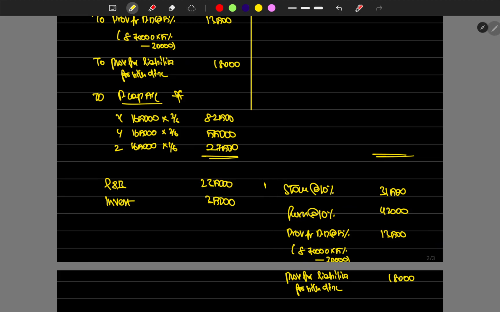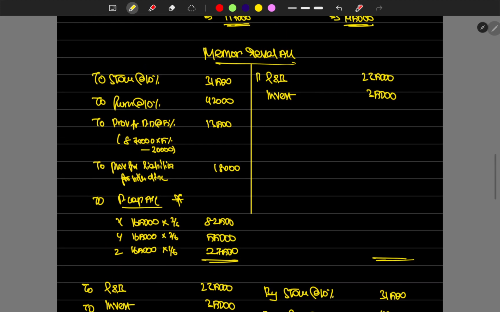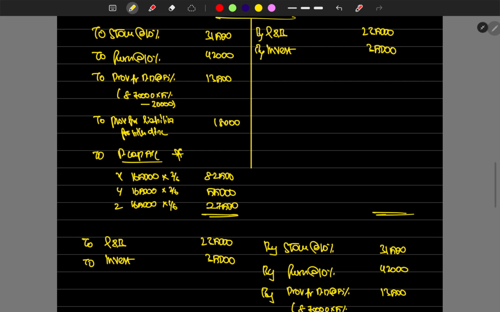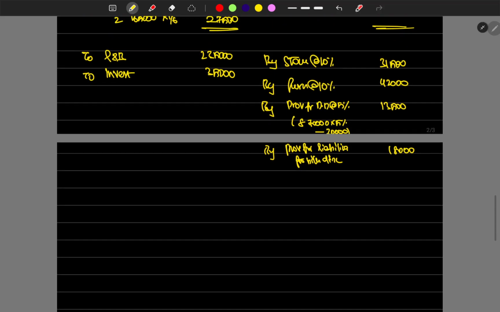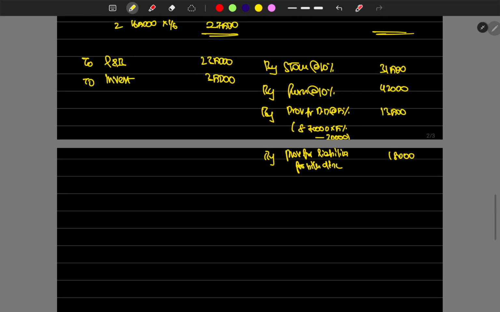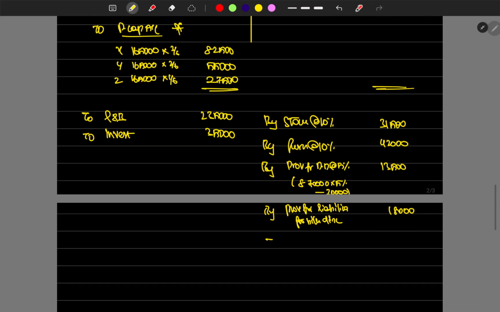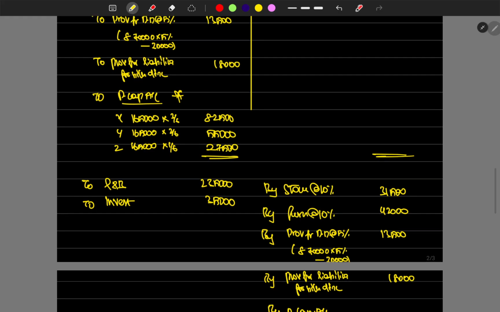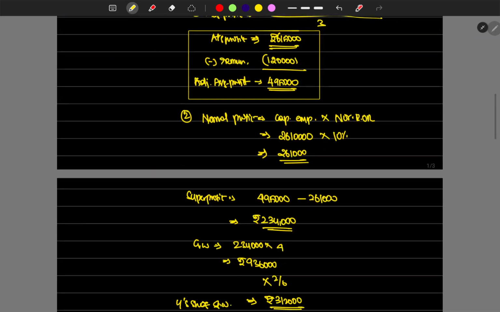Change it to by, to, by. Okay. Now we have reversed. Now after reversing, we have to transfer to the partners' capital in the new profit sharing ratio. Okay, the new profit sharing ratio of X and Z is 3:5, right? Sorry, 5:3.